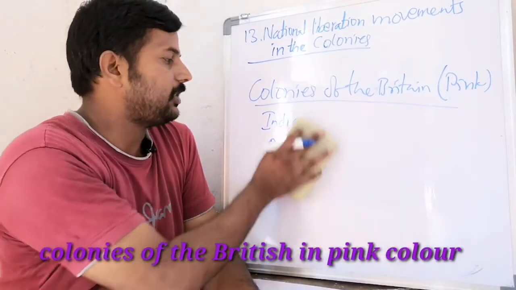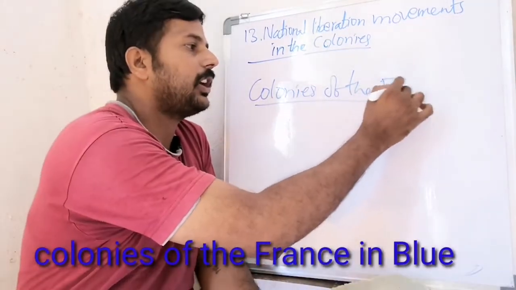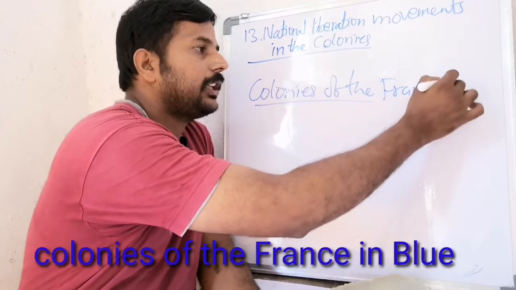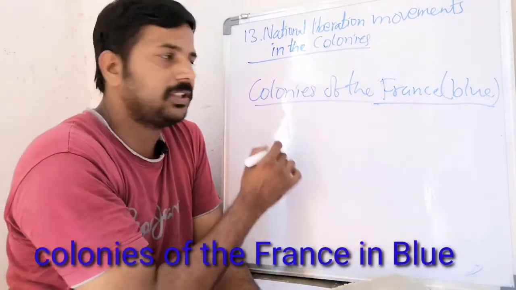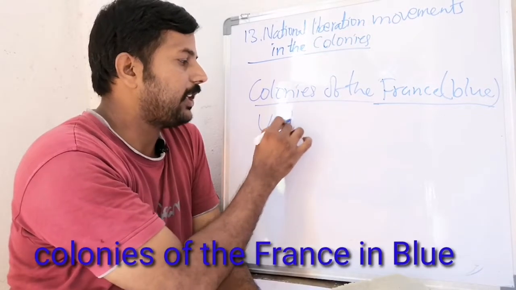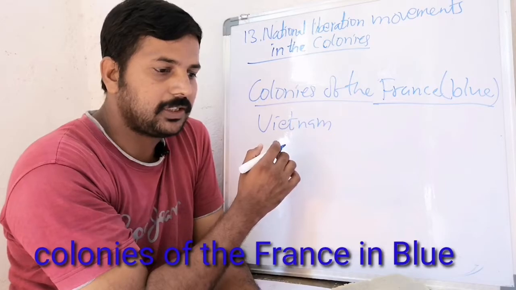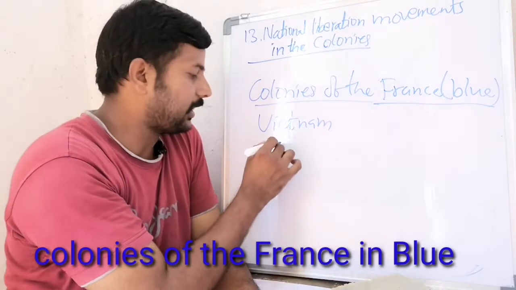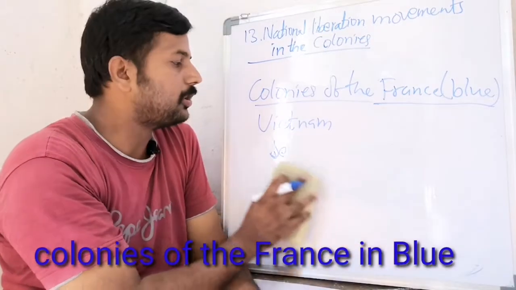Next, you can write the colonies of France also. The colonies of France are given in the blue color. You can make a similar list for that. For example, colonies of France like Vietnam. Next, from Senegal, and some other countries are there. By referring to the blue color, we can note down the names.